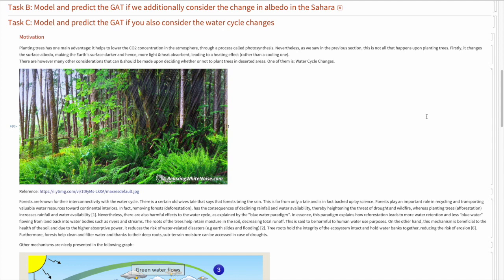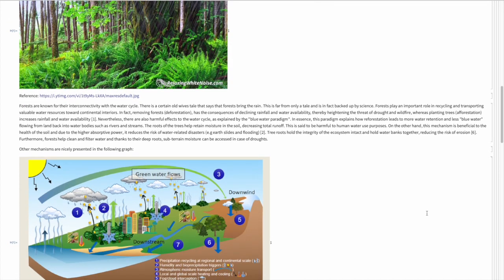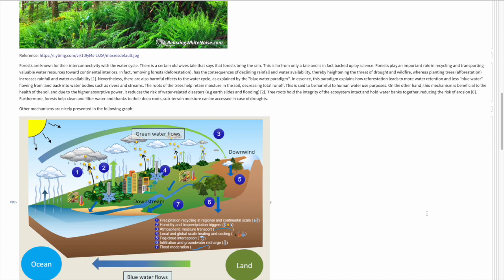The water cycle of trees also allows them to protect the surface from solar heat, solar radiation, which can have a very important effect on different ecosystems, especially in big forests. However, there are also quite significant bad effects of the tree's water cycle. Perhaps one of the main is the blue paradigm shift, which describes the fact that upon planting trees, more water is retained in the ground, and therefore less flowing water, blue water in this graph, is available, for instance, for human use, which might prove problematic.